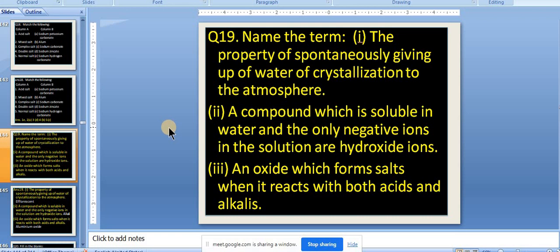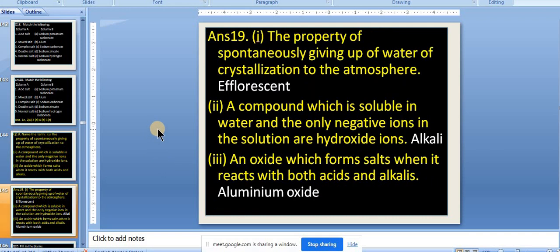Third point, an oxide which forms salt when it reacts with both acids and bases. An oxide which forms salt: amphoteric oxide. Okay, so this way the question can be asked. Aluminium oxide is an example, and because the term is asked, amphoteric will be acceptable. We should write amphoteric oxide.